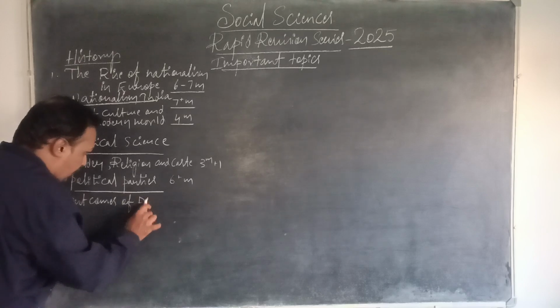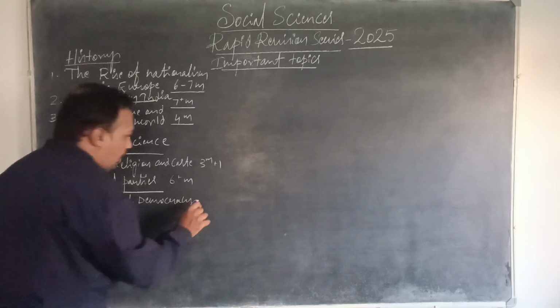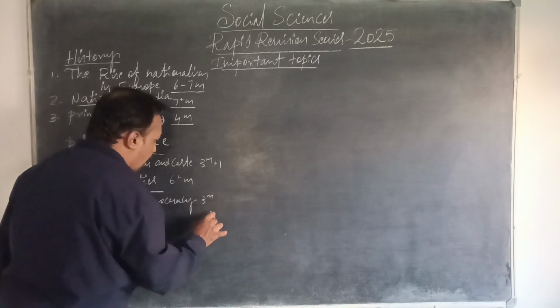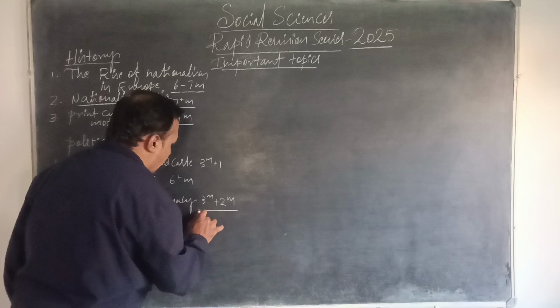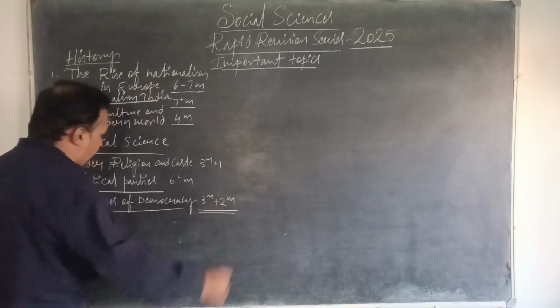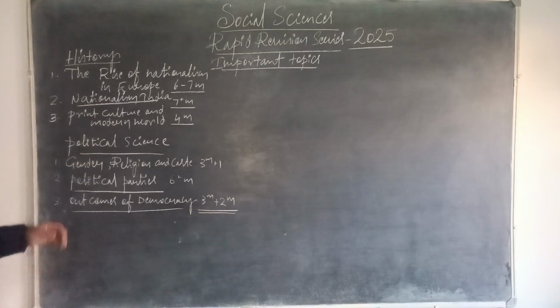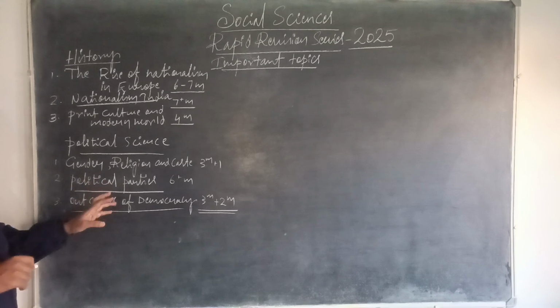You can expect 3 marks sometimes, or sometimes 2 marks and sometimes even 5 marks questions. Merits and demerits of democracy will come from this chapter. So these 3 are the very crucial chapters in our political science syllabus.